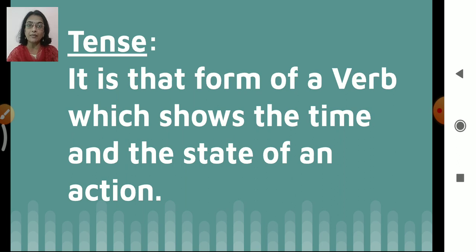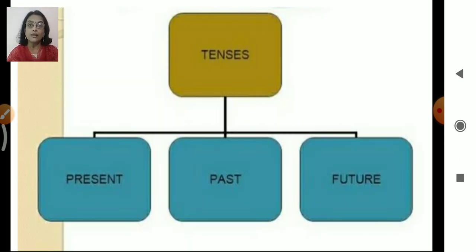Time can be past, present, or future, and the state of an action means whether the action is completed or whether it is going on, right? So that is the state of an action. Followed? We also learned the three kinds of tenses: present tense, past tense, and future tense.